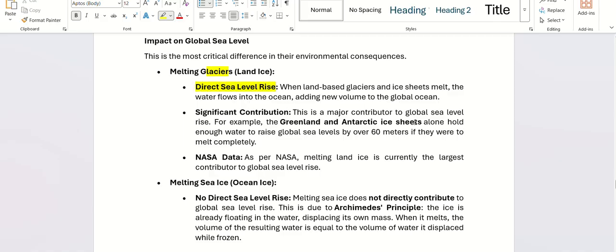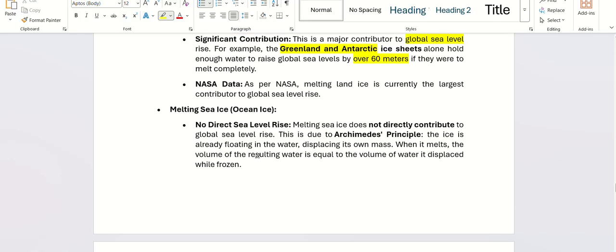For example, the Antarctic and Greenland ice sheets, if they shrink or melt, will lead to global sea level rise, because these two alone have enough water to raise global sea levels by over 60 meters if they melt completely. 60 meters means how many feet? Find it out.